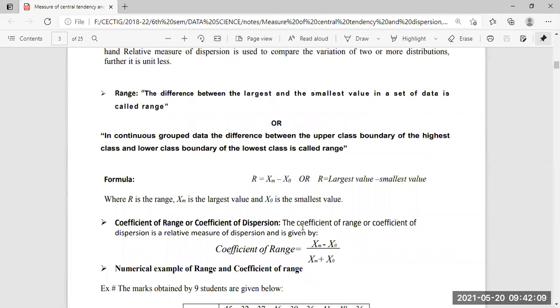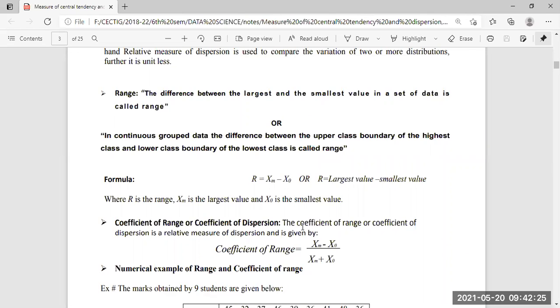So what is the formula for the range? As we have discussed, it is the difference between the largest and the smallest value. The largest term is denoted by xm and the smallest term by x0.